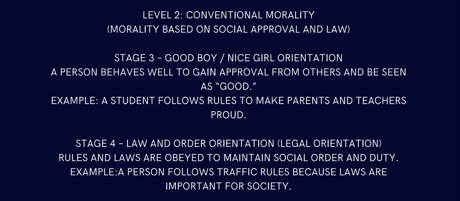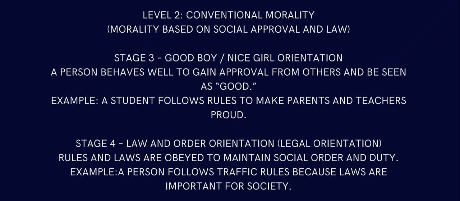Rules and laws are obeyed to maintain social order and duty. If we don't follow rules, and if we all are our own bosses, and we just become law-avoiding and start breaking traffic rules, that would be chaos. That is what is prevented by law and order orientation, that is legal orientation.